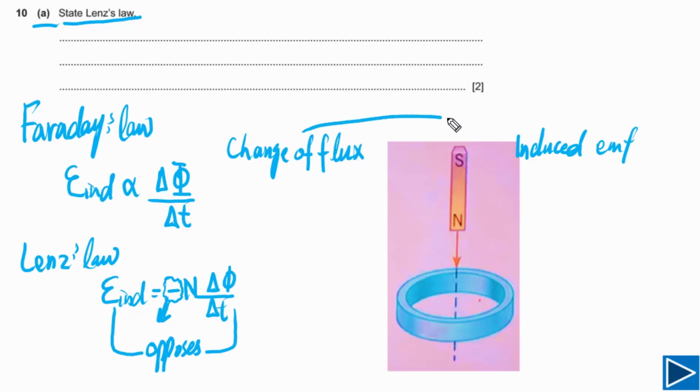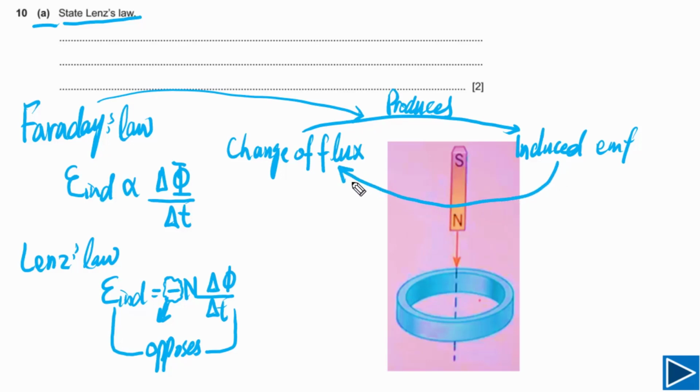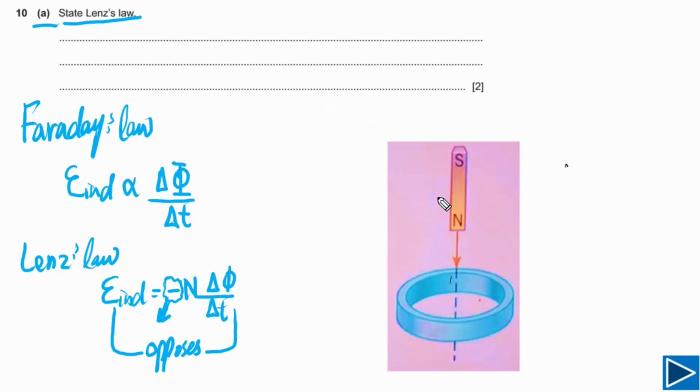Change of flux in a conductor produces induced EMF, and this is Faraday's law. Faraday's law is telling us about this. But Lenz's law is telling us that induced EMF opposes the change of flux, and that is Lenz's law. Let's try to understand a little bit more about Lenz's law with the help of this simple apparatus.